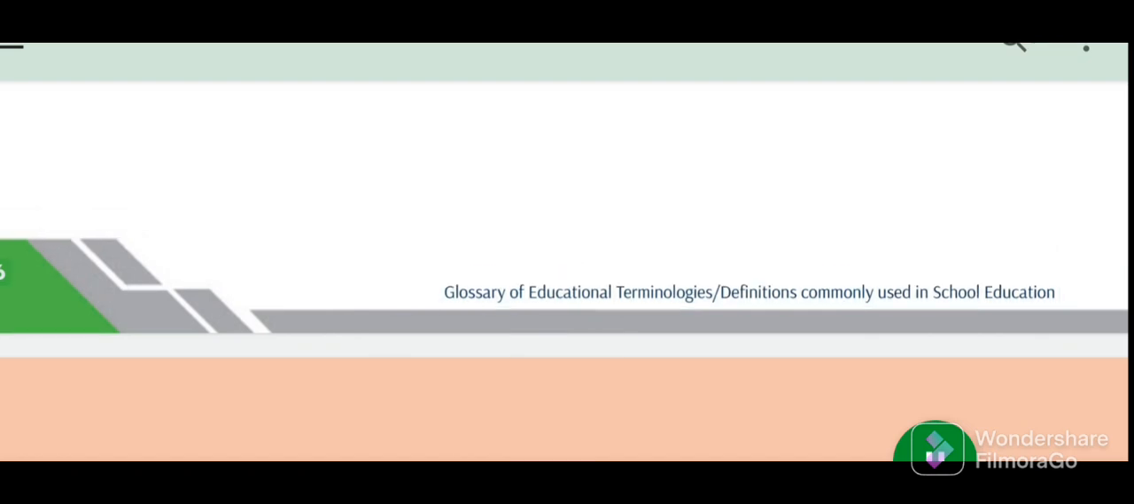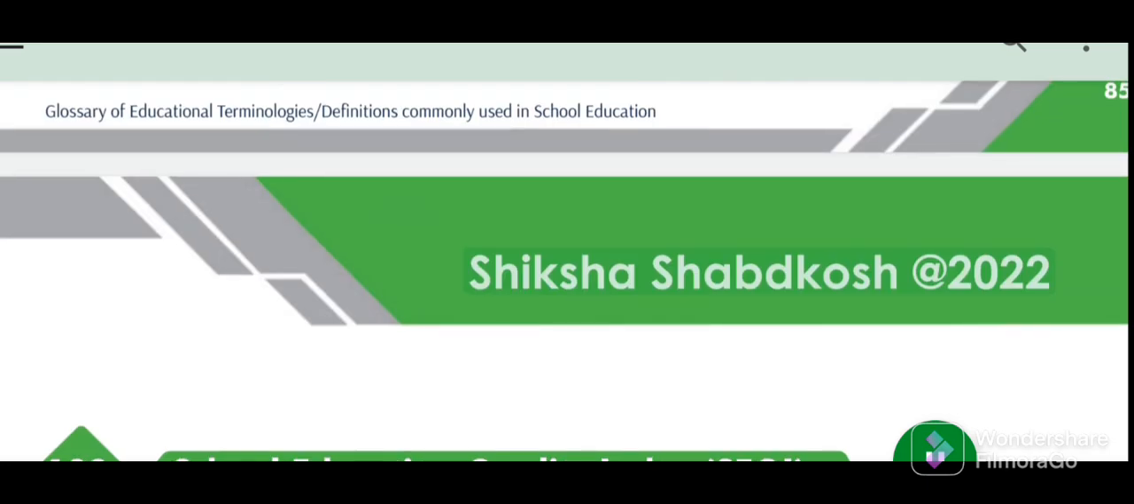Glossary of educational terminologies, definitions commonly used in school education. 86. Shiksha Shabdkosh 2022.